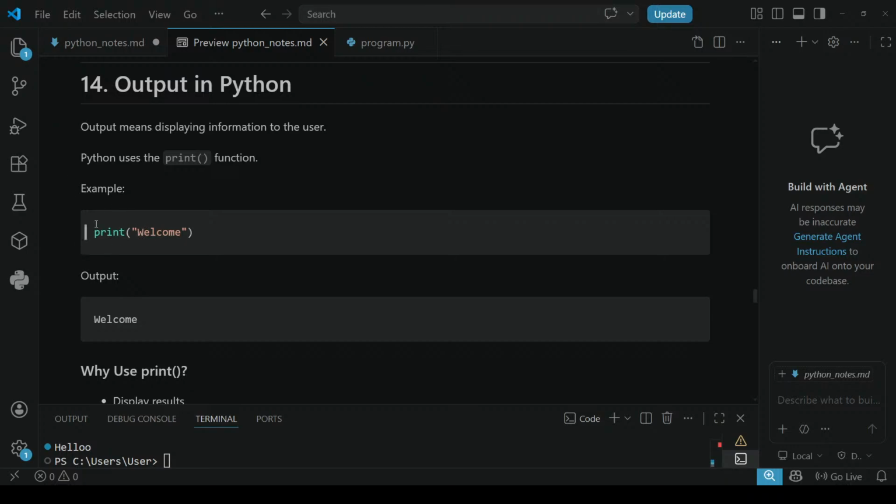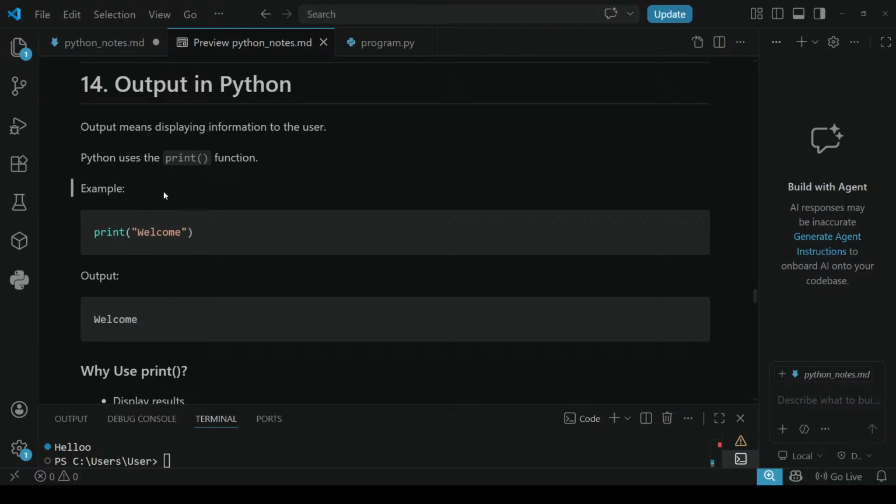For example, see, print is case sensitive. If you use capital P instead of small p, it will give an error. See, print with small p, print welcome in double quotes. Then it will show the output as welcome.